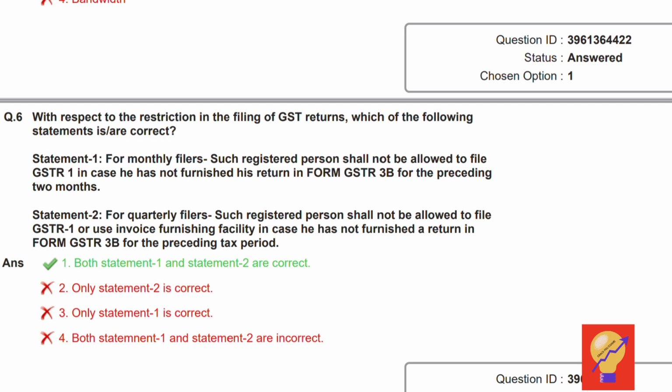Statement 2. For quarterly filers, such registered person shall not be allowed to file GSTR-1 or use invoice furnishing facility in case he has not furnished the return in form GSTR-3B for the prescribed time period. This is also correct. Hence, the correct option is 1, that is, both statement 1 and statement 2 are correct.